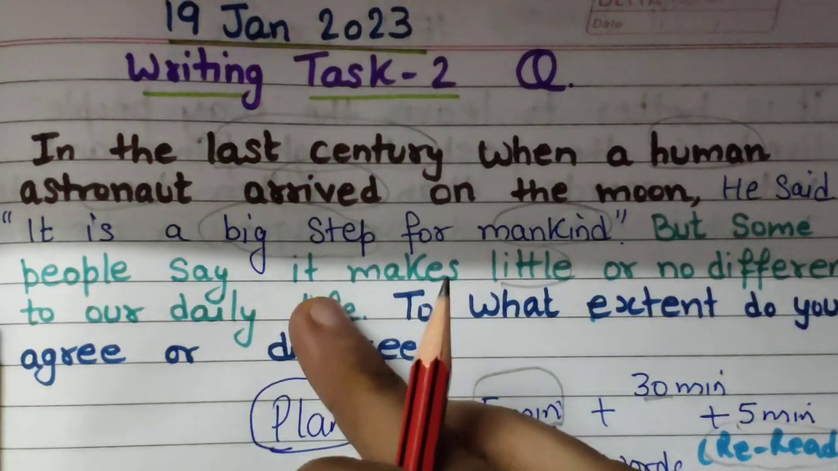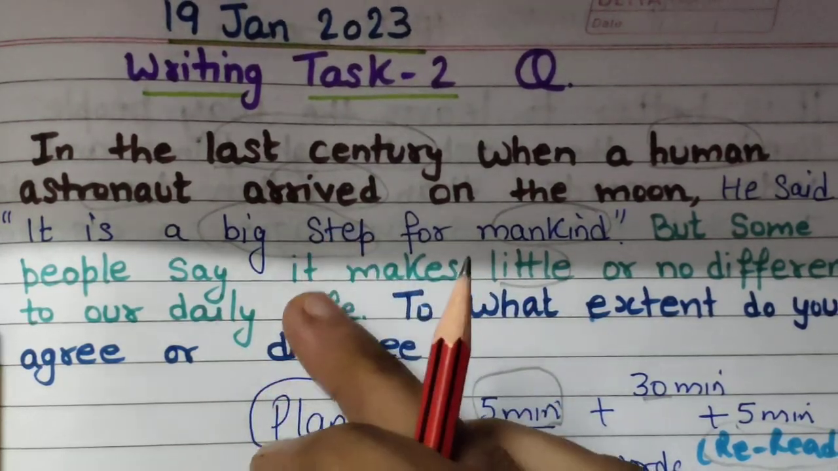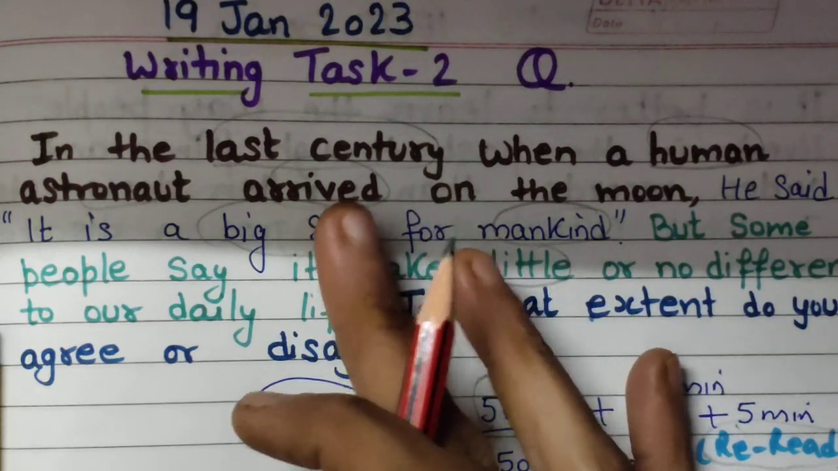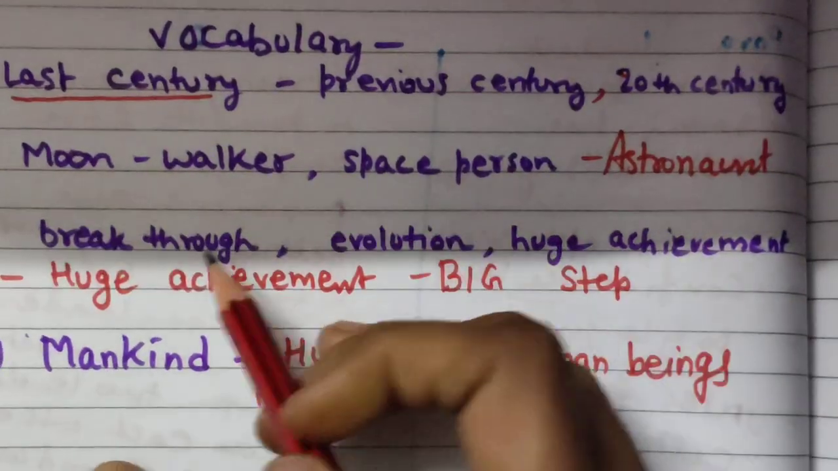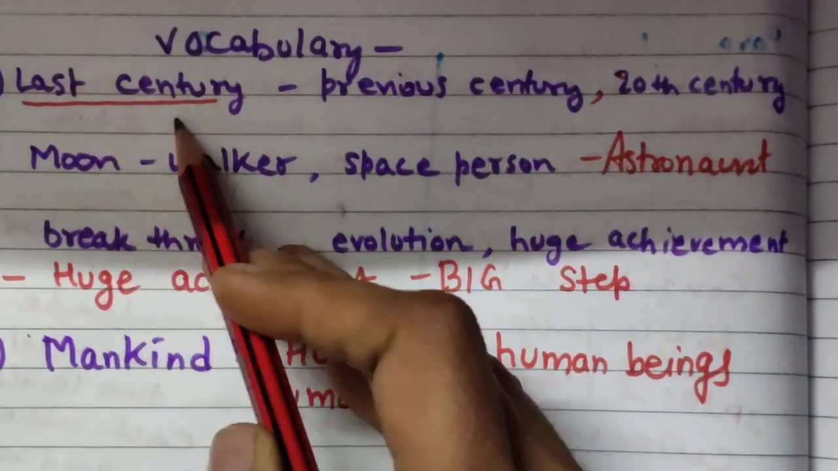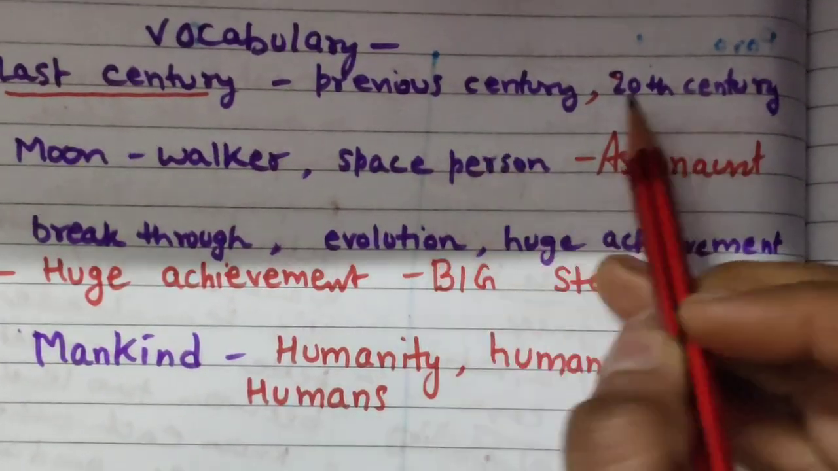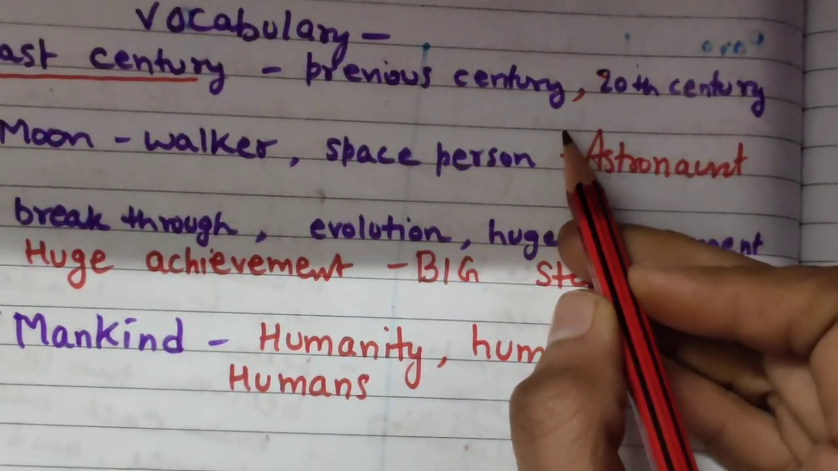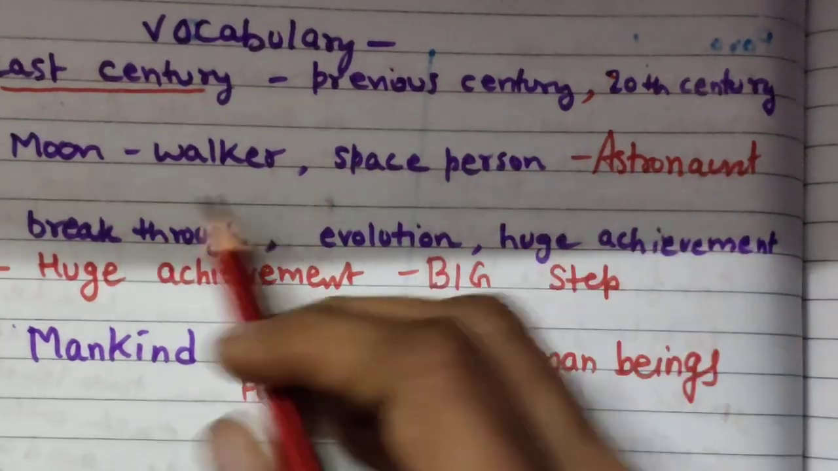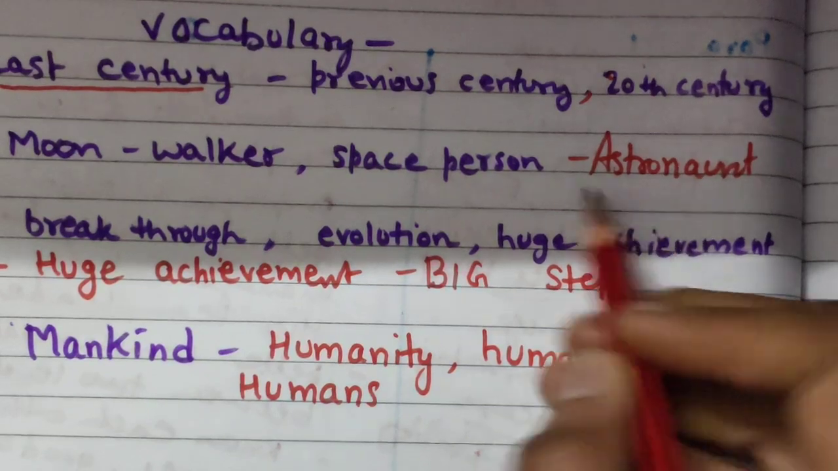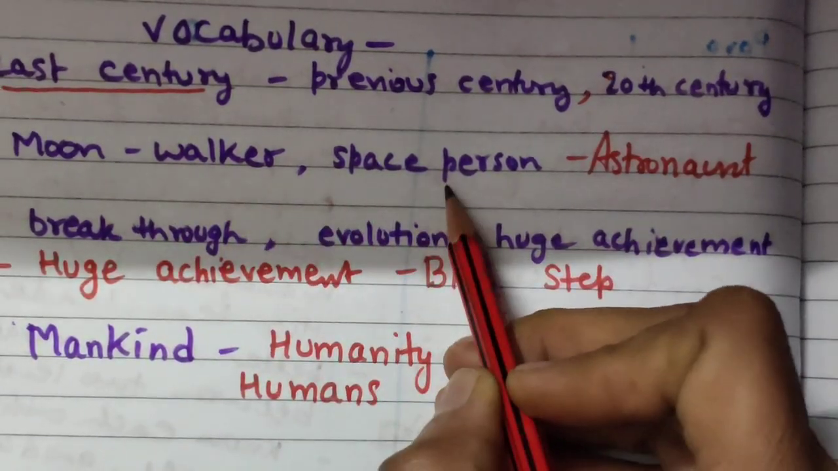So I have circled it because I will show you the vocabulary relating to these words, whatever I have found. Okay, so yes, vocabulary for these words from the question statement. So for last century we can write previous century, 20th century. Now we are living in the 21st century. Okay, so for moonwalker, we can use astronaut. For astronaut we can use moonwalker or space person.